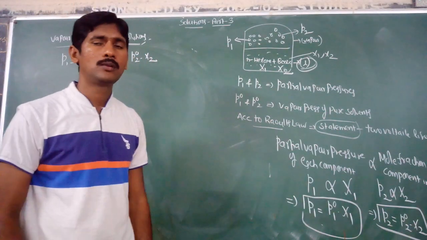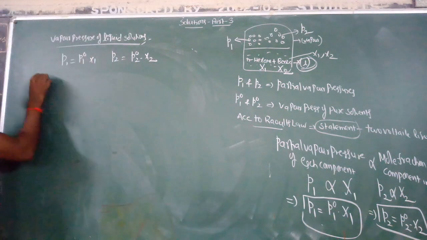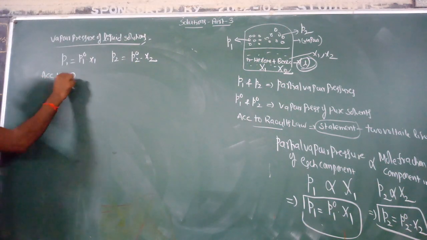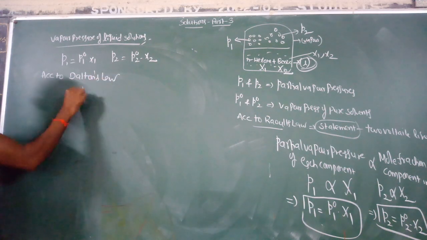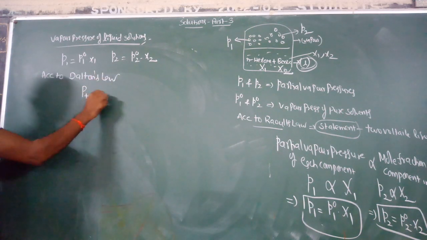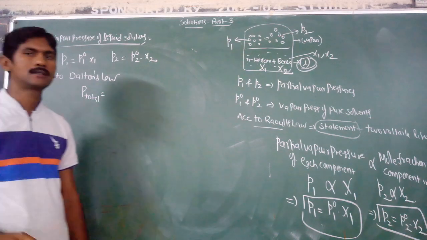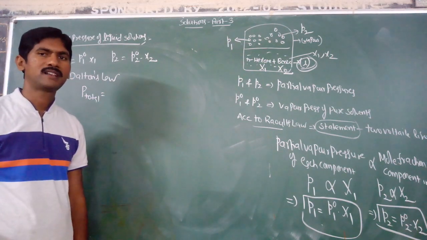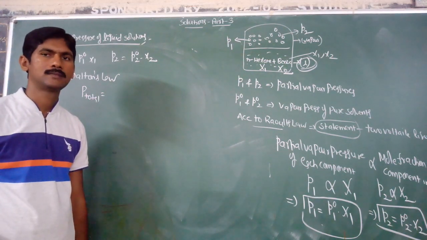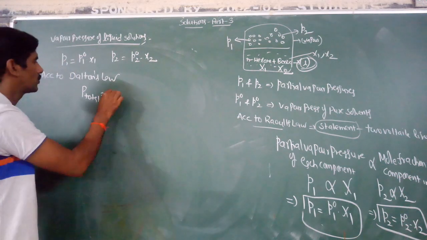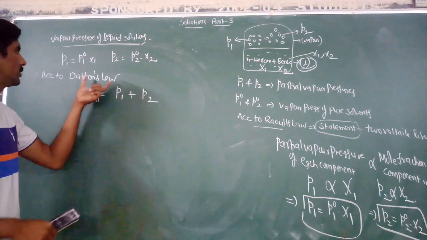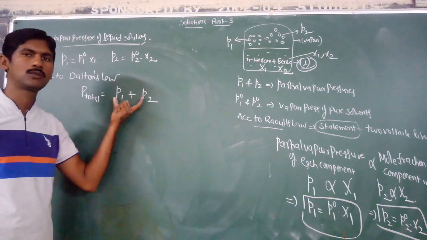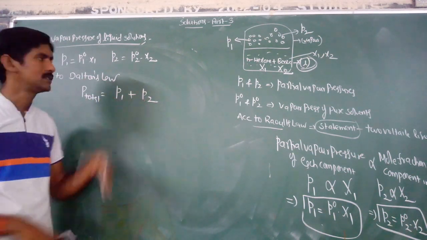But according to Dalton's law, in a mixture of non-reacting gases, the total pressure is equal to the sum of the partial pressures.